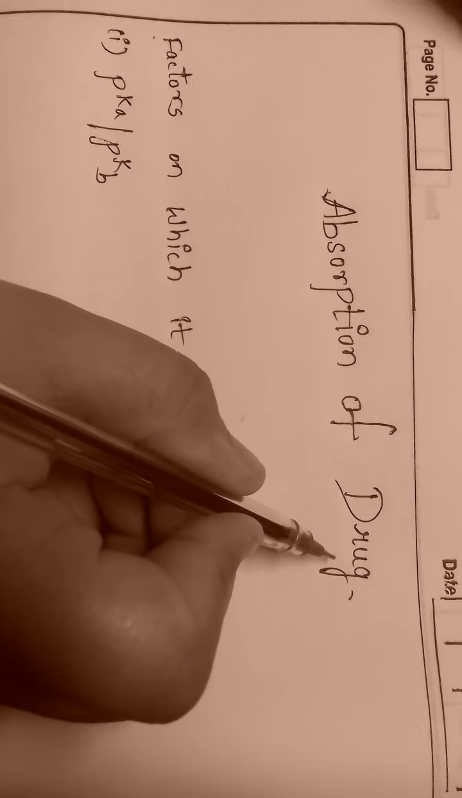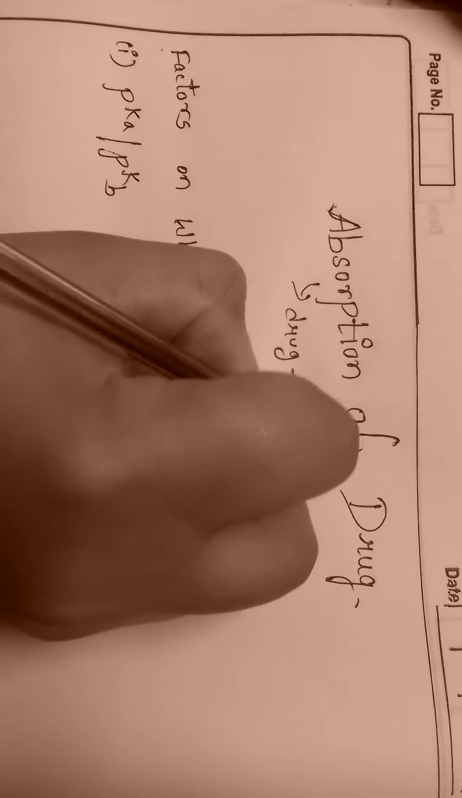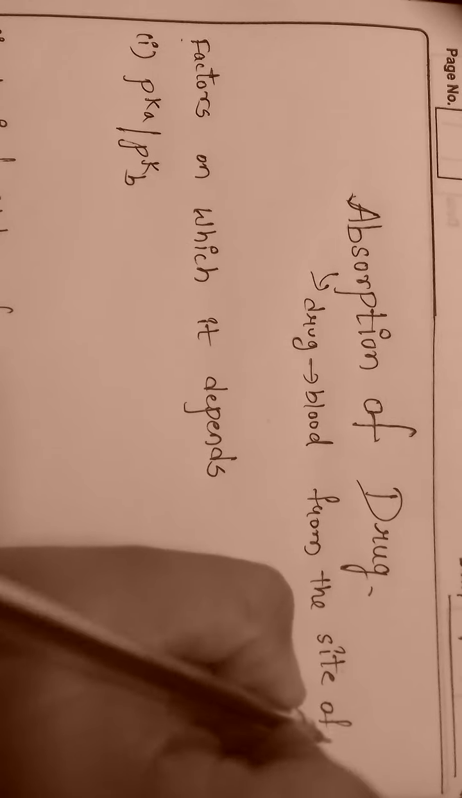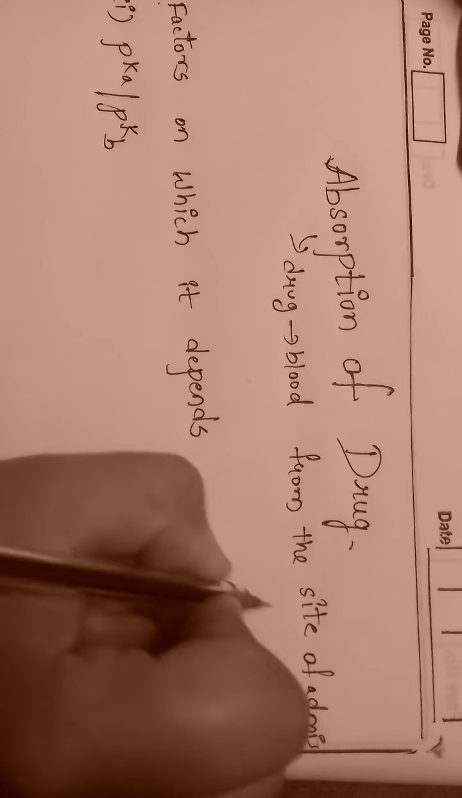Hello friends, today we will see about absorption of drug. Actually, absorption is a process in which drug enters into the blood from the site of administration. So first we will see what are the routes of administration from the sites of administration.